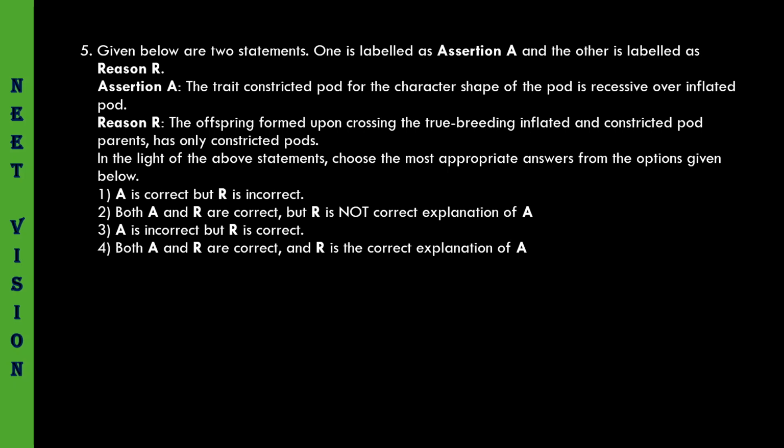Yes, when a cross is made between the parental generations, one is true breeding parents with inflated pod, another one with the constricted pod, whatever offspring, that is F1 generation, that is formed will be having only inflated pod. So here, offspring formed upon crossing the true breeding inflated and constricted pod parents has only constricted pods. This is wrong. So here, the answer must be the assertion is correct, the reason is incorrect. Answer is 1. A is correct, R is incorrect.